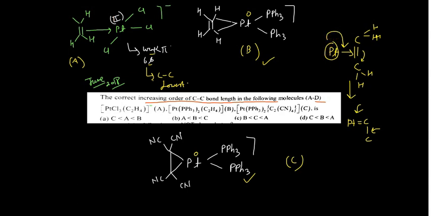When it does the stronger back bonding, the platinum-carbon bond order would be high and the carbon-carbon bond order would be low. So obviously this will have a higher carbon-carbon bond length when compared to this Zeise's salt, and this C will also have the higher bond length. Now this is quite clear. Now you have to go for the option where A is the lowest one.